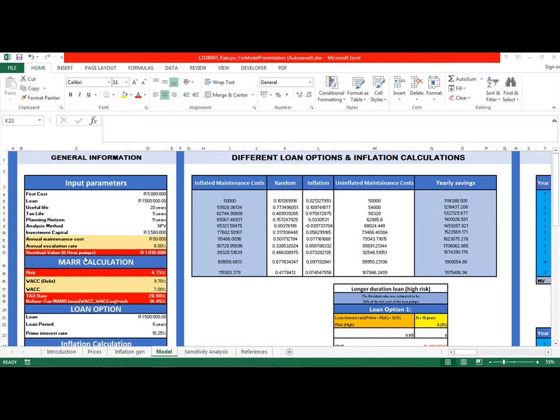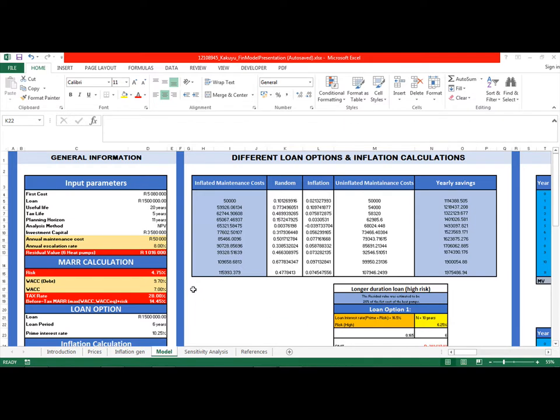And then the residual value I estimated to be 20% of the first cost, which is the first cost of all the 8 heat pumps. And for the MAR calculation, I got the WACC from the Tsogosan financial records, and the WACC equity data as well to be 9.7% from the Tsogosan financial records, with a risk of 4.75%. When I calculate my before-tax MAR, I took the max of the WACC and the WACC equity, and then I added the risk. So that is 9.7 plus 4.75, which brings it to 14.45%.